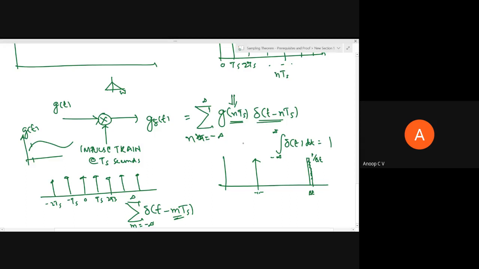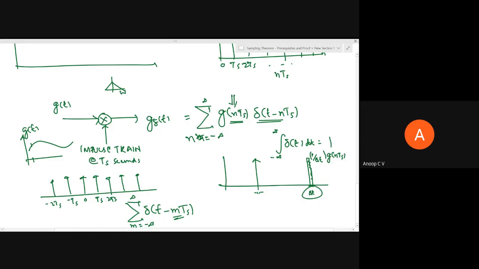When you multiply an impulse with g of nTs, it will multiply the height. We'll assume the width remains constant, so area is changing. When width is kept constant, the height should change, right? So the height will become 1 by delta t into g of nTs. So this area is changing, right?